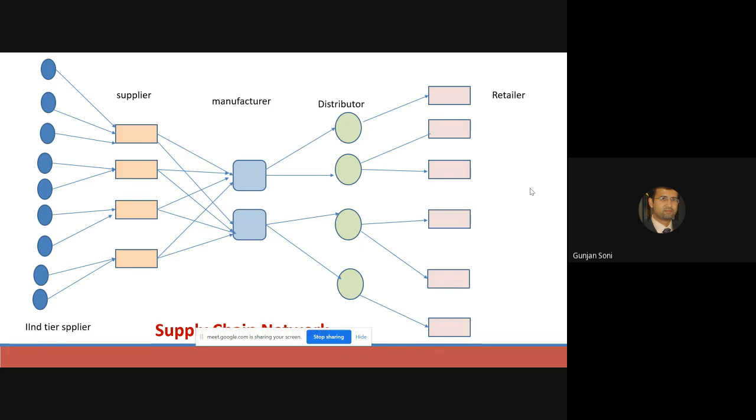Have you heard about Arvind Mills? I'm surprised you have not heard. Initially they started with Newport jeans. Have you heard about Newport jeans?